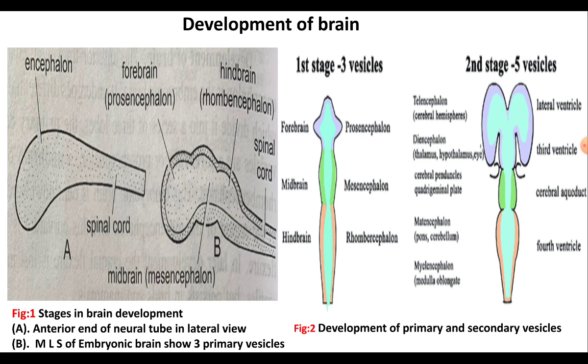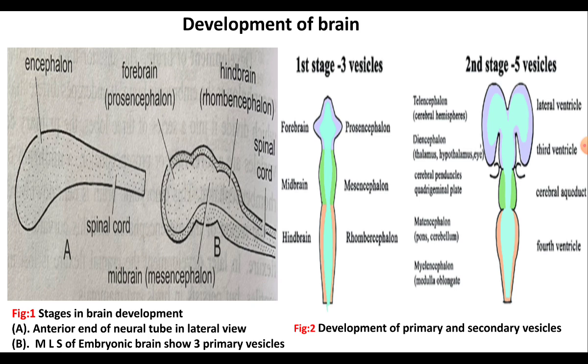Observe the second figure in the same slide. It shows the first stage of formation of primary vesicles and also the second stage of formation of secondary vesicles. That means in the first stage, the neural tube forms three primary vesicles called prosencephalon, mesencephalon and rhombencephalon.